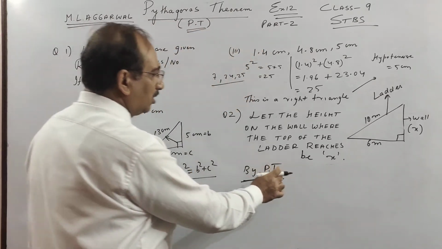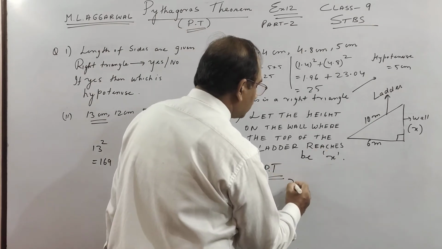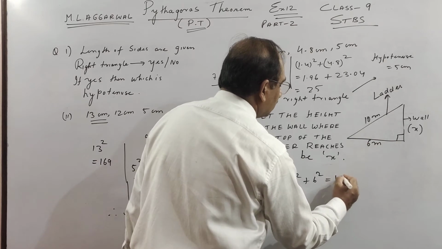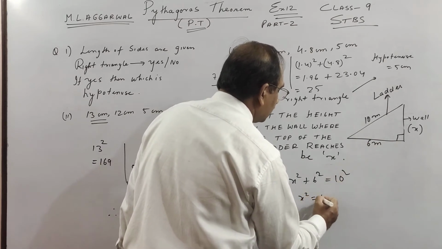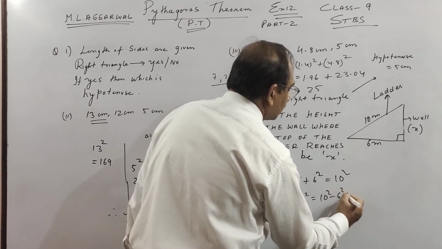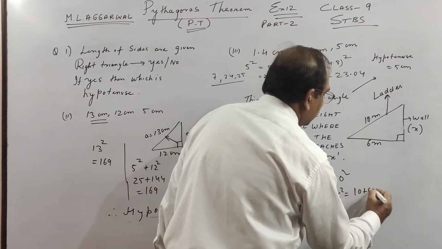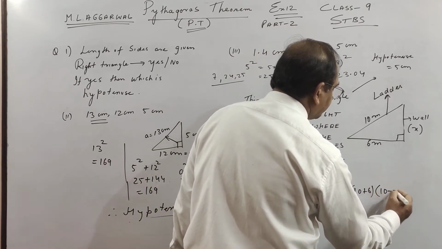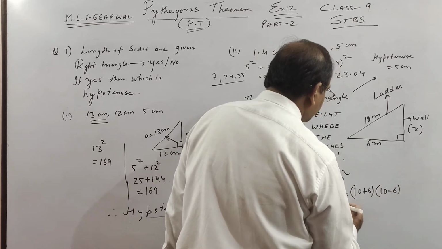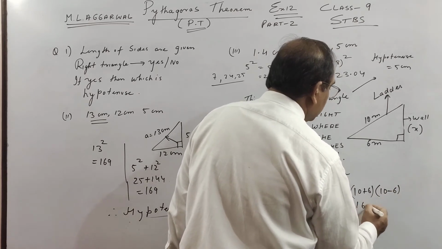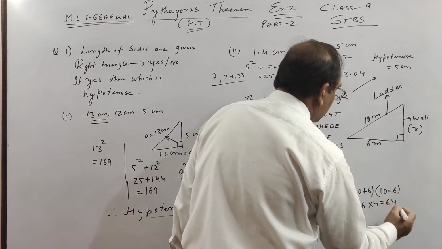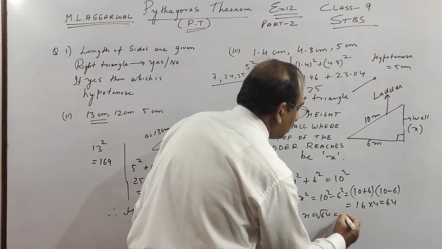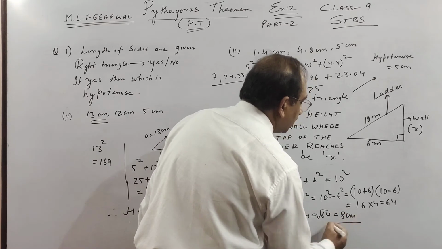So by Pythagoras theorem, you write the full thing. x square plus 6 square. Square on this plus square on this is square on this. So we get x square is 10 square minus 6 square. This is 10 plus 6. So this is very easy, children. We use the expansion formula. 16 into 4, 64. And x is root over 64, which is 8 centimeter.